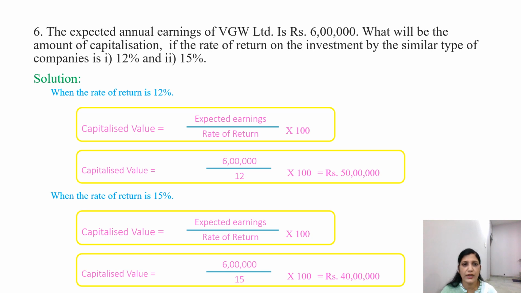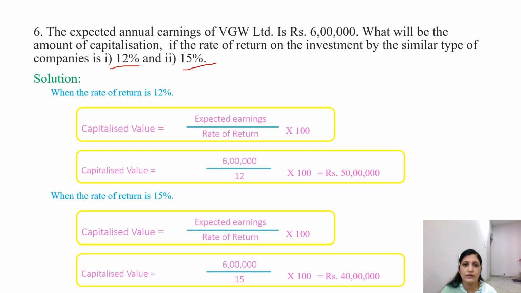Now we are taking two different rates, 12% and 15%. We have to find out the capitalized value if the rate of return is 12% or if the rate of return is 15%. So here I have taken the solution when the rate of return is 12%. We'll go back to the formula, that is capitalized value is equal to expected earnings divided by rate of return into 100.